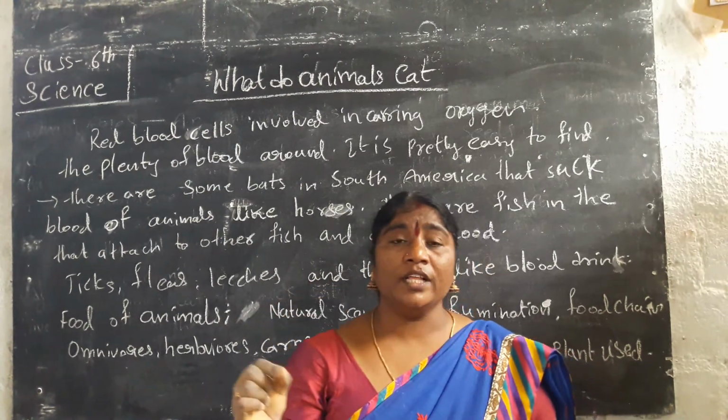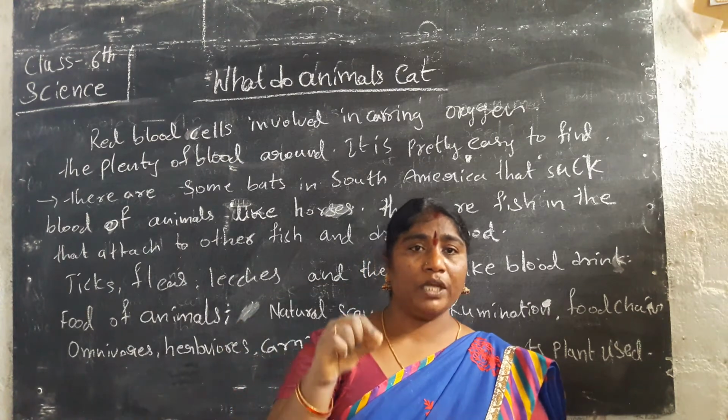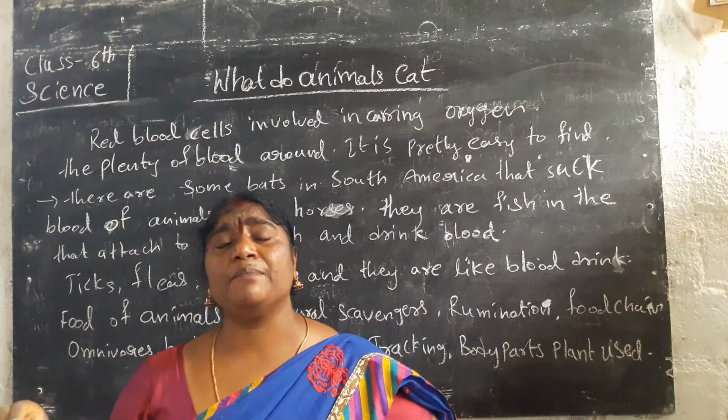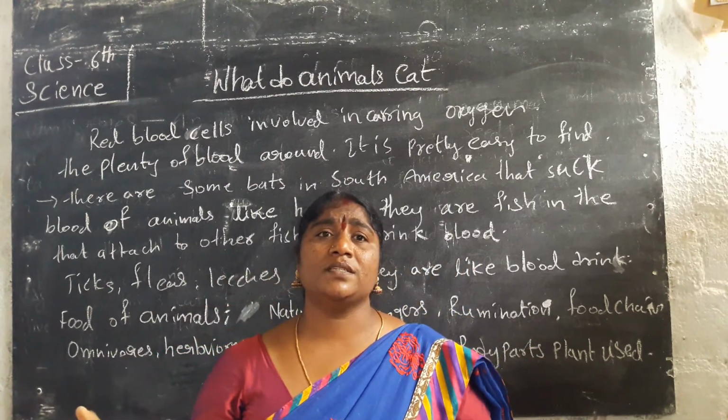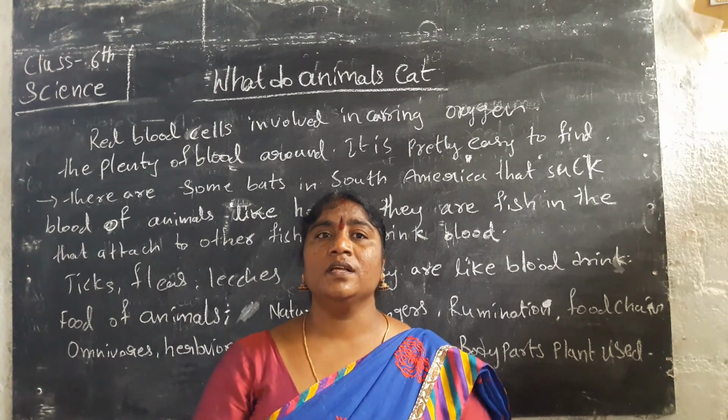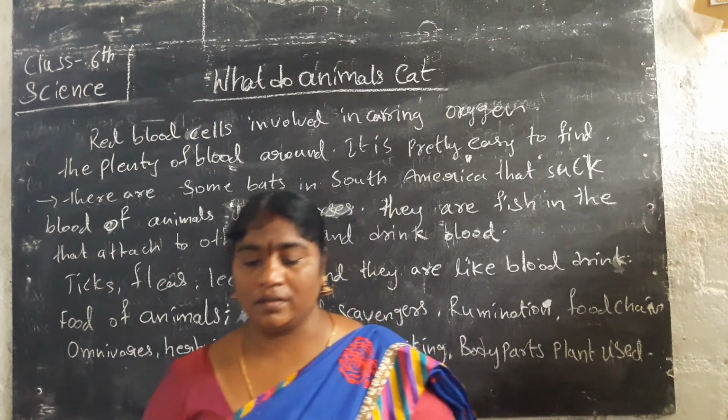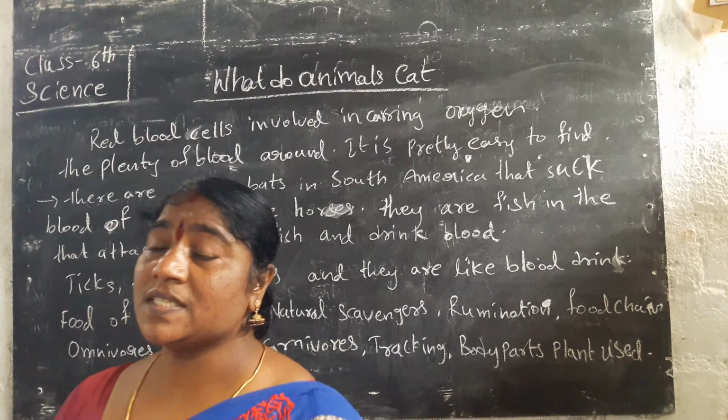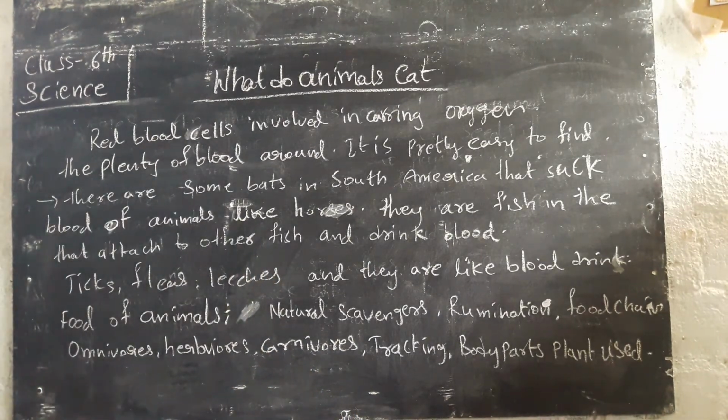They take food with the beak only. Some animals sniff, which means through the nose. Some animals suck, some lick, and they take food as they like.